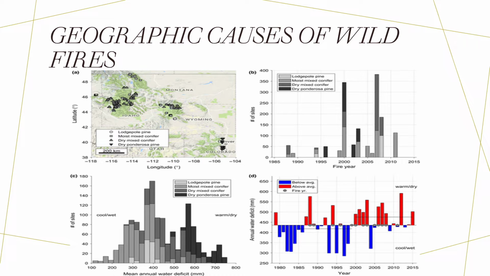So the drier pine trees are the ones that are burning at an increased rate. The bottom left and the bottom right show the drier areas and the areas where there are below and above average fires per year. As you can see in the bottom right, cool and wet, there's less fires than average, whereas warm and dry, the fires continue to increase.